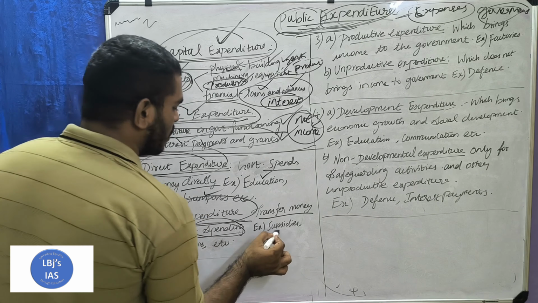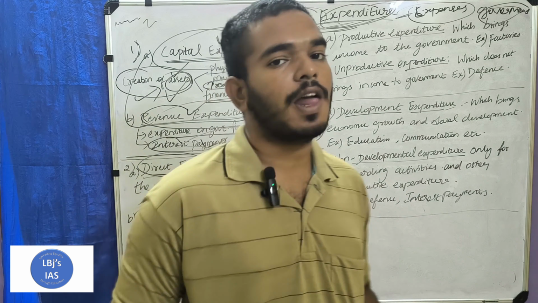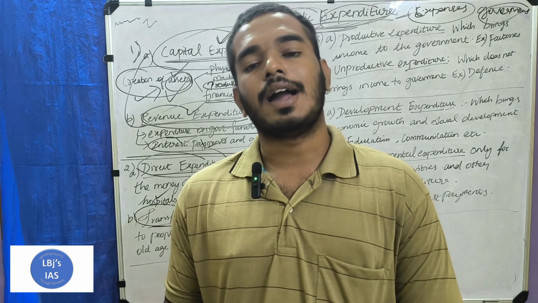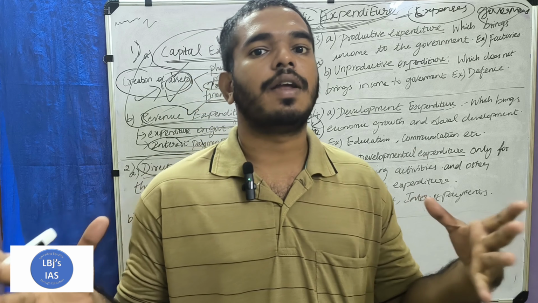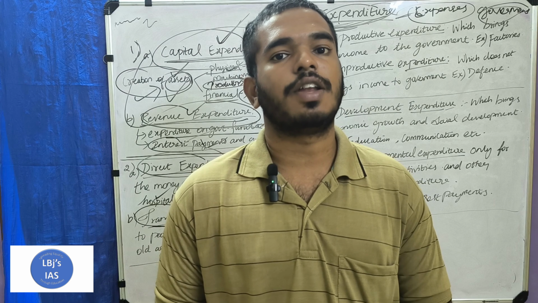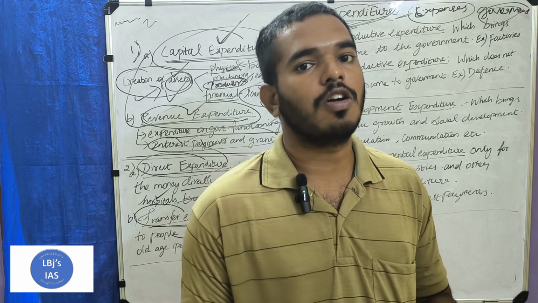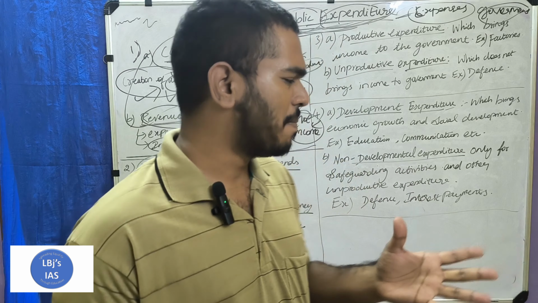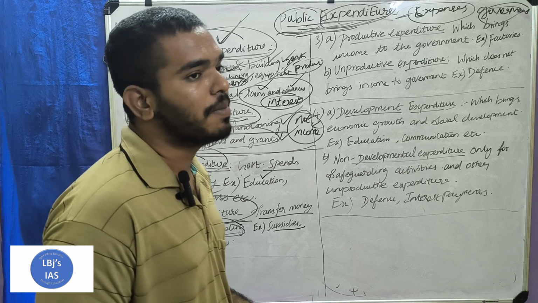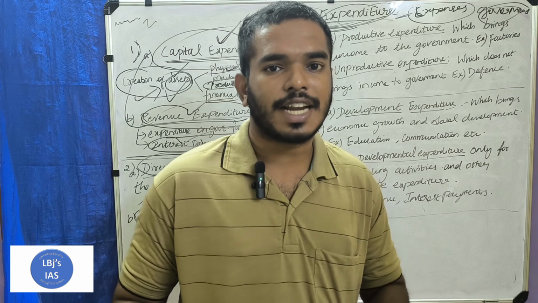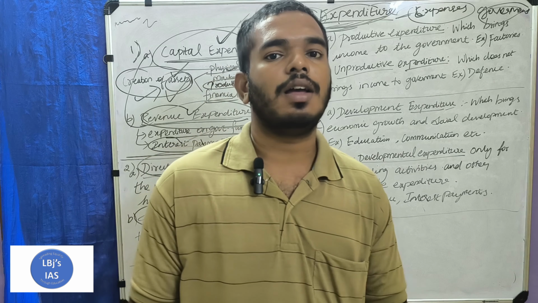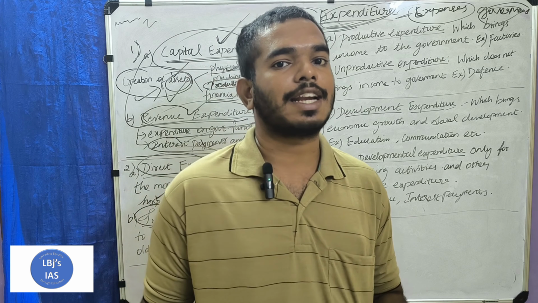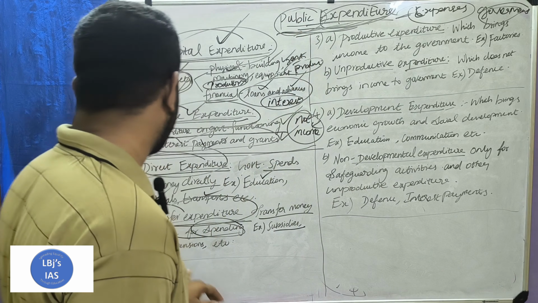Take for example, government is providing a subsidy on various products such as foreign agricultural products. Then for some businesses, for the effective functioning of a business, government is providing a subsidy. Then some other subsidies for welfare measures. So these are all transfers. Government transfers the money to the other parties, to the people, to the businesses. It does not spend it directly, but transfers the money to the people.